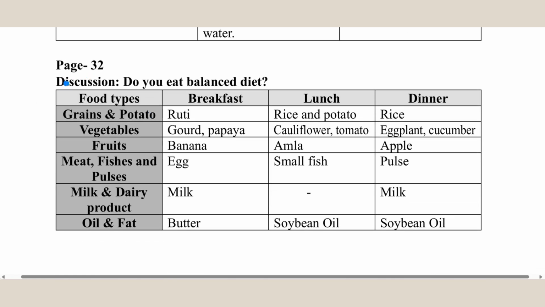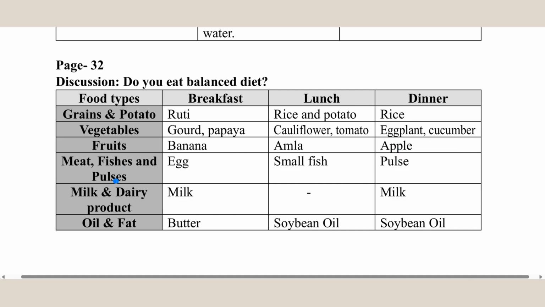Page 32. Discussion. Do you eat a balanced diet? Food types: breakfast, lunch, dinner. Grains and potato: in breakfast, roti. In lunch, rice and potato. Dinner, rice. Vegetables: in breakfast, gourd or papaya. Lunch, cauliflower, tomato. Dinner, eggplant or cucumber. Fruits: banana, amla, apple.